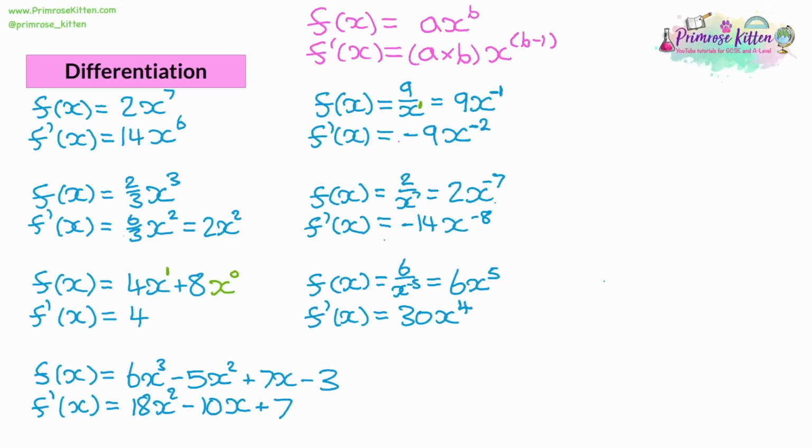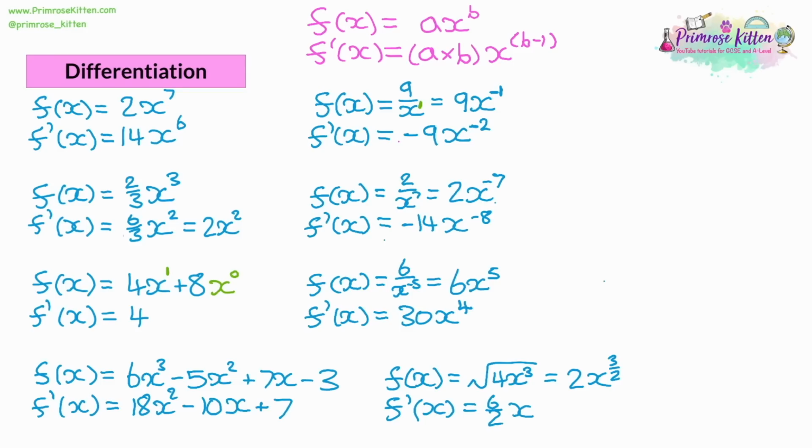The last one we're going to look at is a power. So we could have f of x be the square root of 4x cubed. We can rewrite square roots as a power. We need to square root 4 to get 2. When we square root the x cubed, we're going to get x to the power of 3 over 2. So just remember that fractional indices can be rewritten as roots and vice versa. So when we differentiate this, we'll bring down the power. 2 times 3 halves will give us 6 halves.